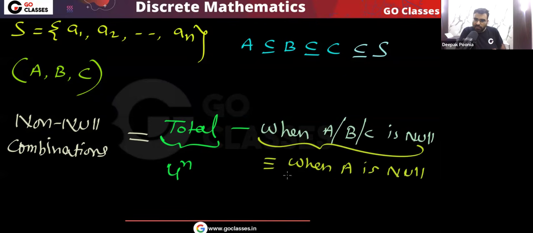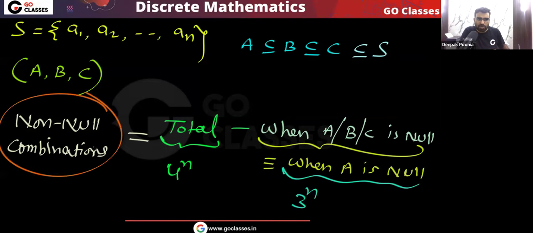And how many when A is null? That will be equal to 3 power n. So the final answer will be 4 power n minus 3 power n. So non-null combinations equal 4 power n minus 3 power n. This will be the final answer for this question. I hope you understood. Is this clear to everyone? Let me know.